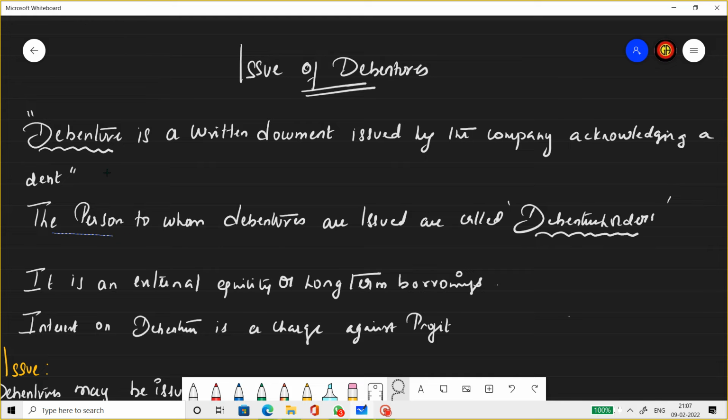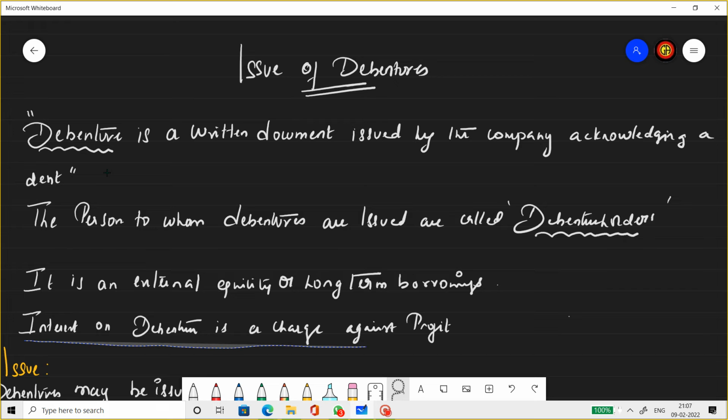The person to whom debentures are issued is called a debenture holder. Now, who can issue debentures? Only companies can issue debentures. It is an external equity or a long-term borrowing. So debenture comes under long-term borrowings in the balance sheet.